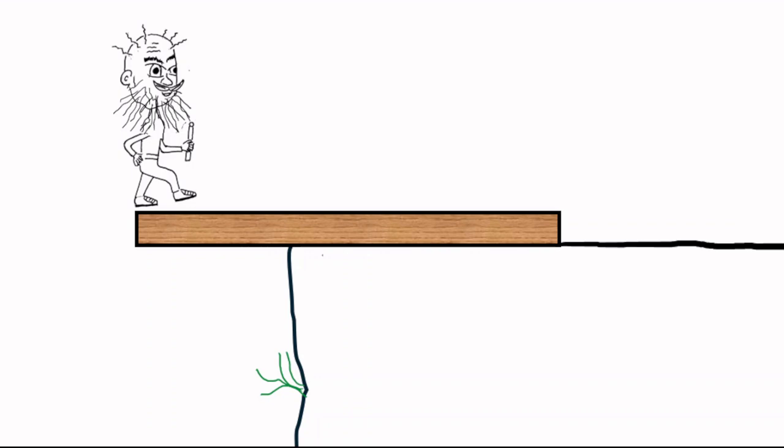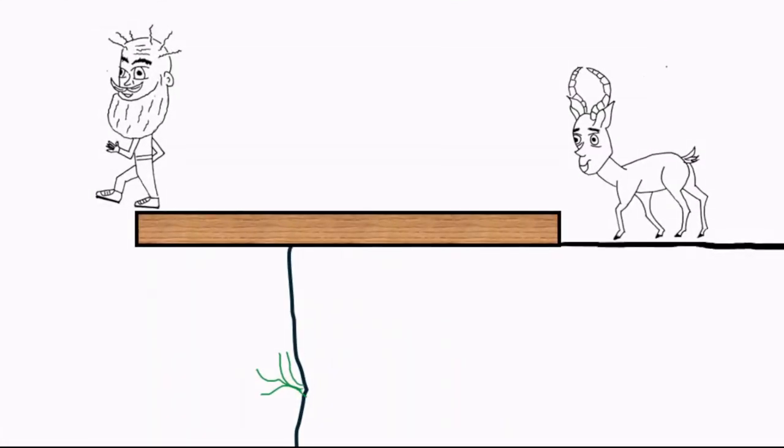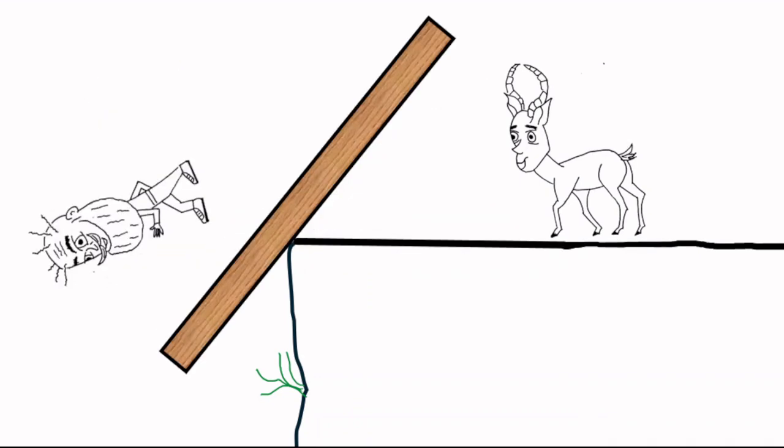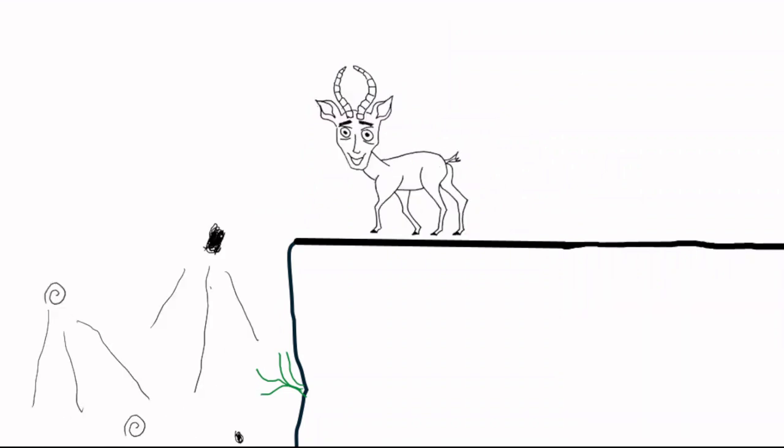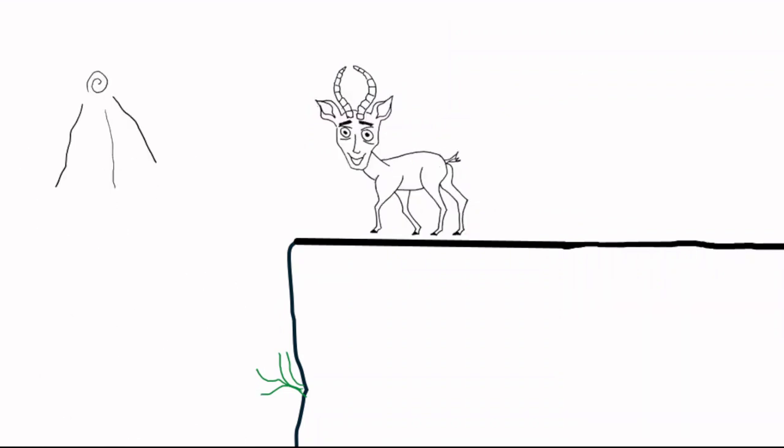This is one possible outcome. But there is another possible outcome. He may reach the end of the beam, but then the beam starts to rotate, and the man goes over the edge and tumbles to his death on the rocks below. Will the man tumble to his death, or will he not? That is our first question.